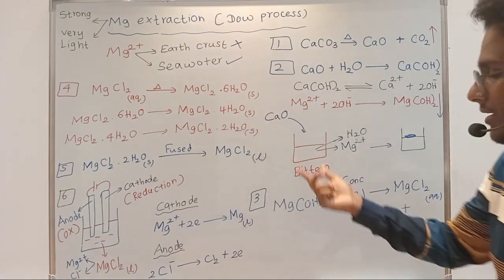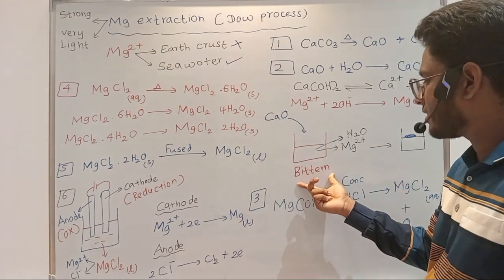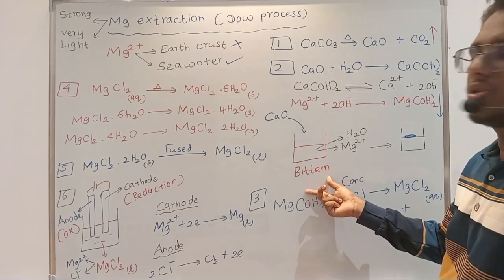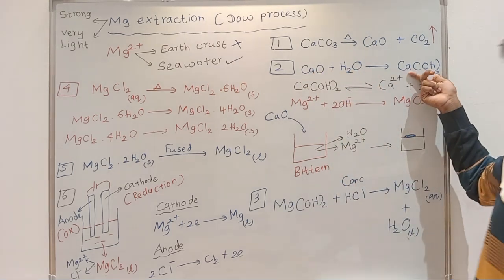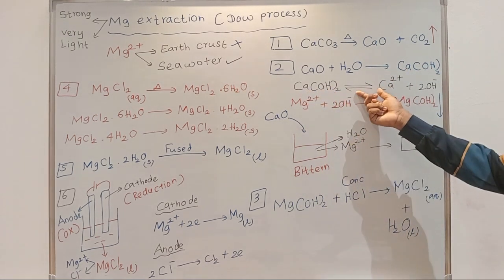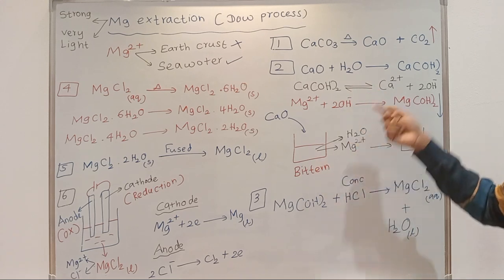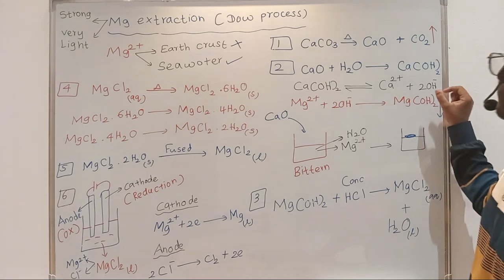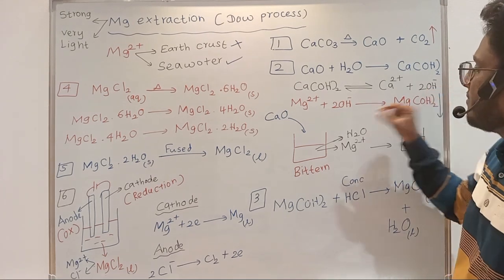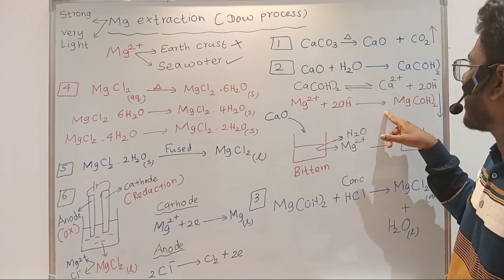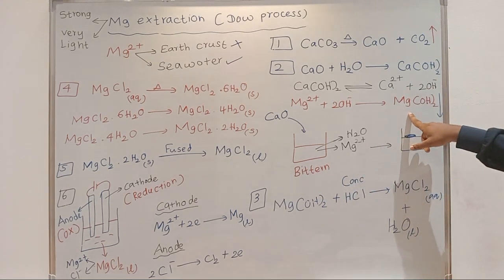The moment you add calcium oxide into the bittern solution, it reacts with the water present and forms calcium hydroxide. This calcium hydroxide dissolves partially in the bittern solution to produce calcium 2 plus and 2 hydroxide ions. The formed hydroxide ions react with the magnesium 2 plus present in the bittern solution and precipitate magnesium hydroxide, right?